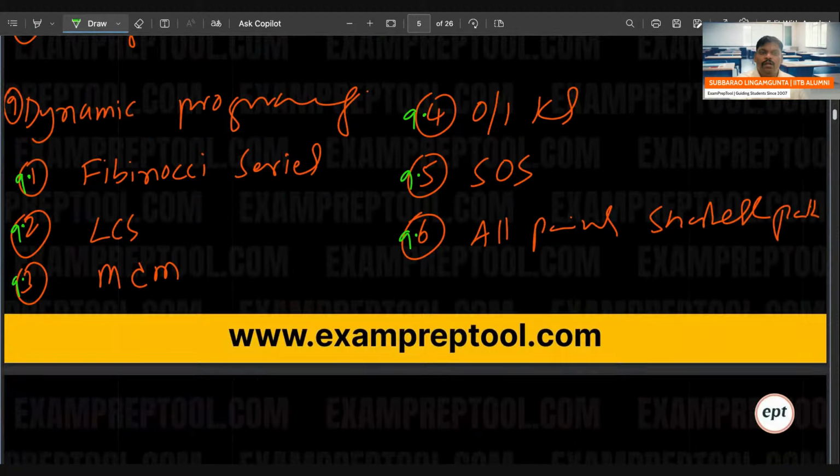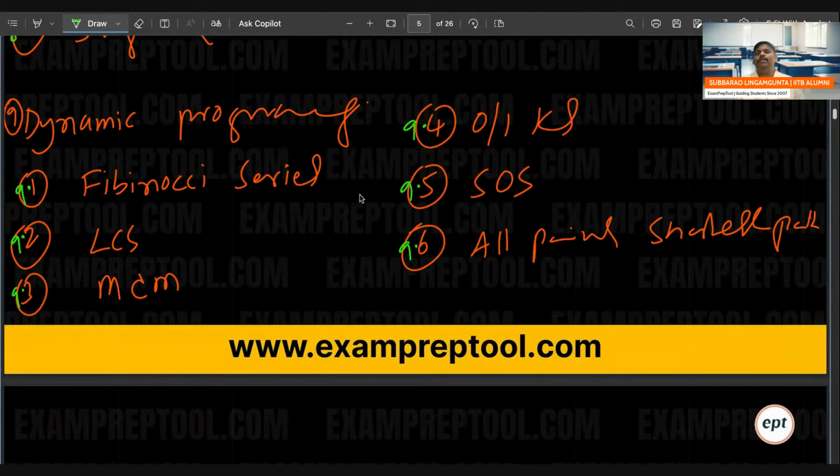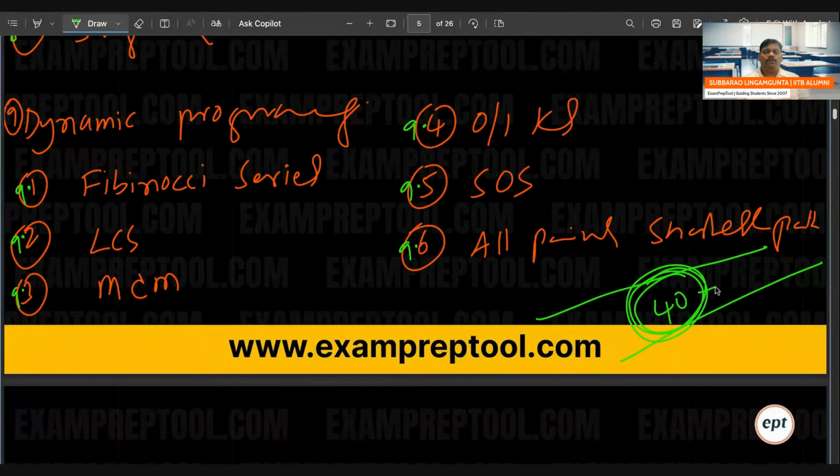If you observe all the topics combined, there are about 40 topics in the algorithm. 20 to 25 days, algorithm will be over. In data structure, again 40 topics in 20 to 25 days. You are going to do very nice work.